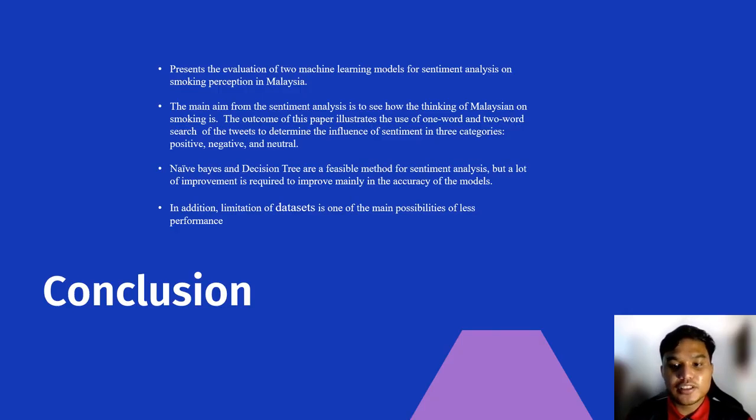Alright, let's jump to the conclusion of our study. So this study basically presents the evaluation of 2 machine learning models for sentiment analysis on smoking perception in Malaysia. The main aim of the sentiment analysis is to see how Malaysians think about smoking. The outcome of this paper illustrates the use of 1-word and 2-word search of the tweets to determine the influence of sentiment in 3 categories, which is positive, negative, and neutral.